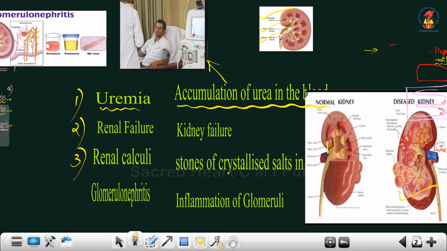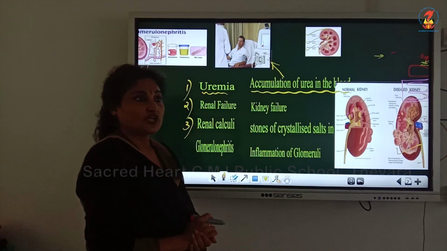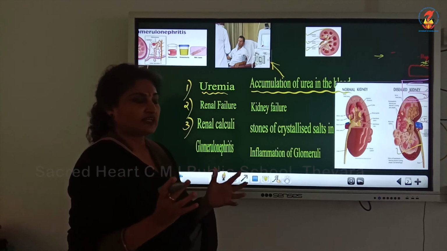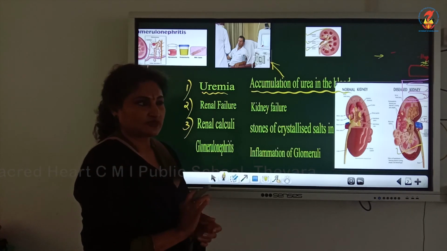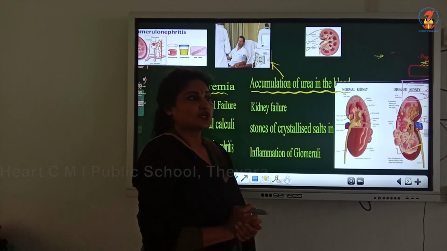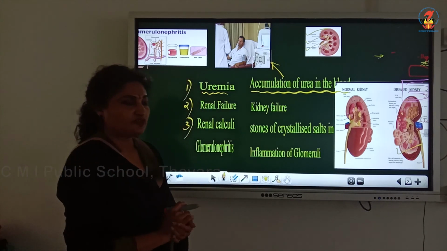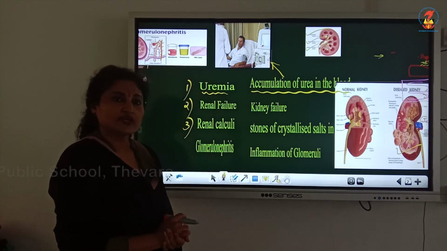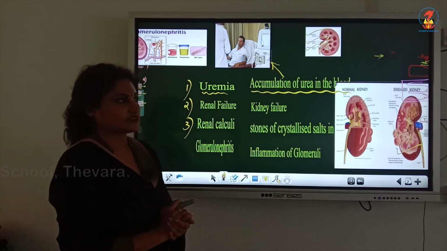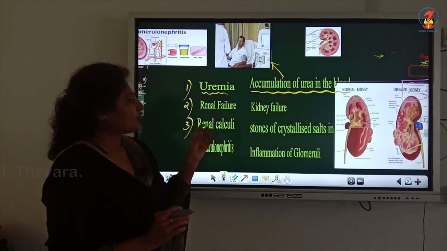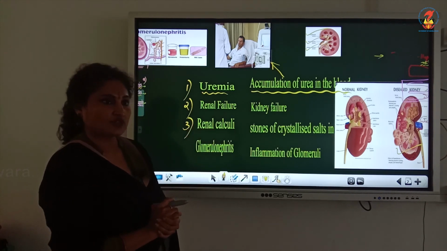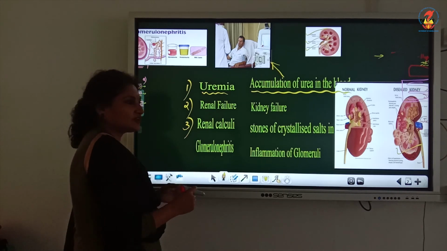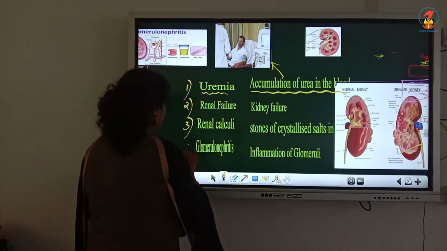It can also accumulate in the urinary bladder. It will not be noticed initially, and finally it becomes a problem only when the bladder is full. If it accumulates in the urethra, it causes urinary infections, etc. So this is the formation of crystallized salts of oxalates in different parts of the kidney. It causes severe pain.